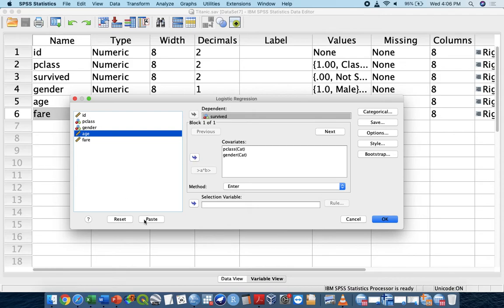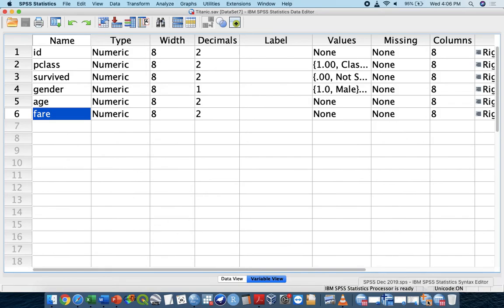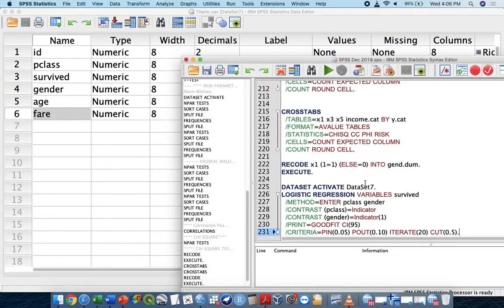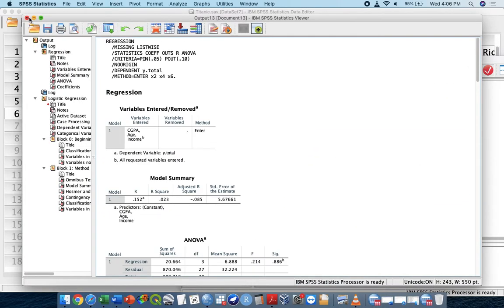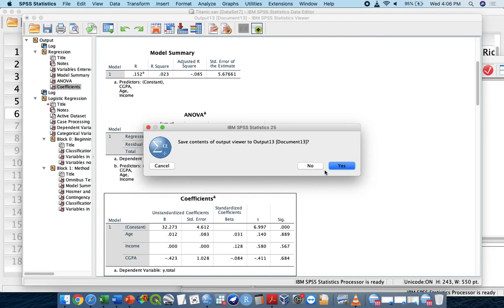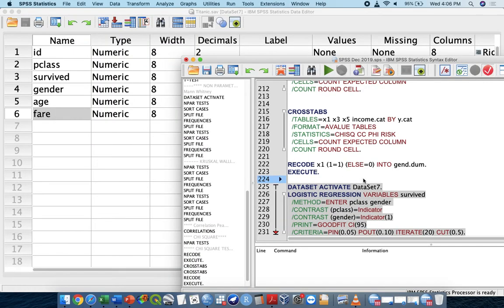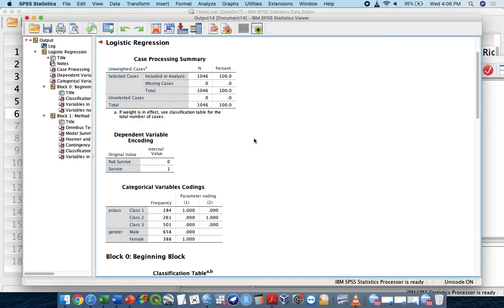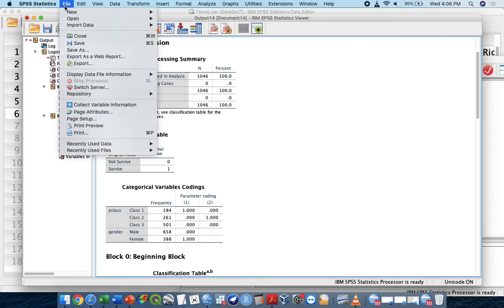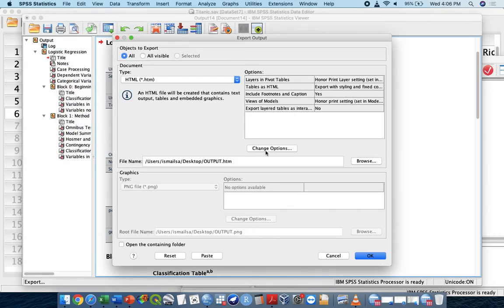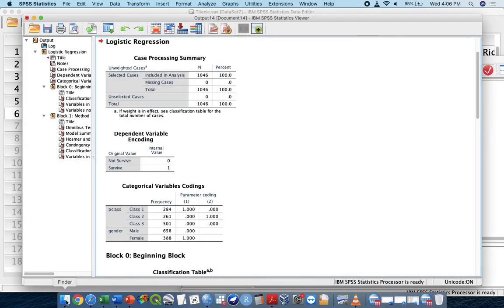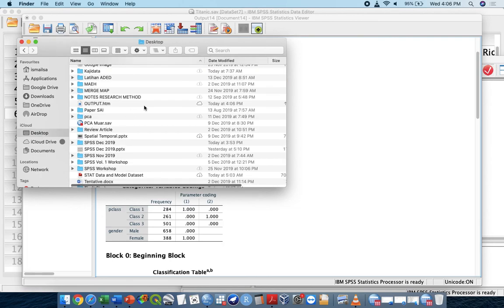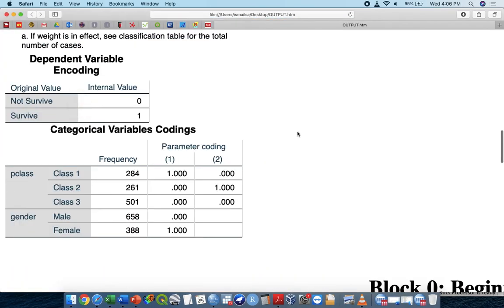And then you are going to click paste or OK. You can click OK straight away. And then after you click OK straight away, what you will find out something like this. Okay, so I have to rerun again so that we have a clean sheet so that we can make interpretation easily. And then I'm going to export this one. Okay, let me help you to interpret one by one. And then insyaAllah you will be appreciating this knowledge. Hopefully. Okay, the first one.